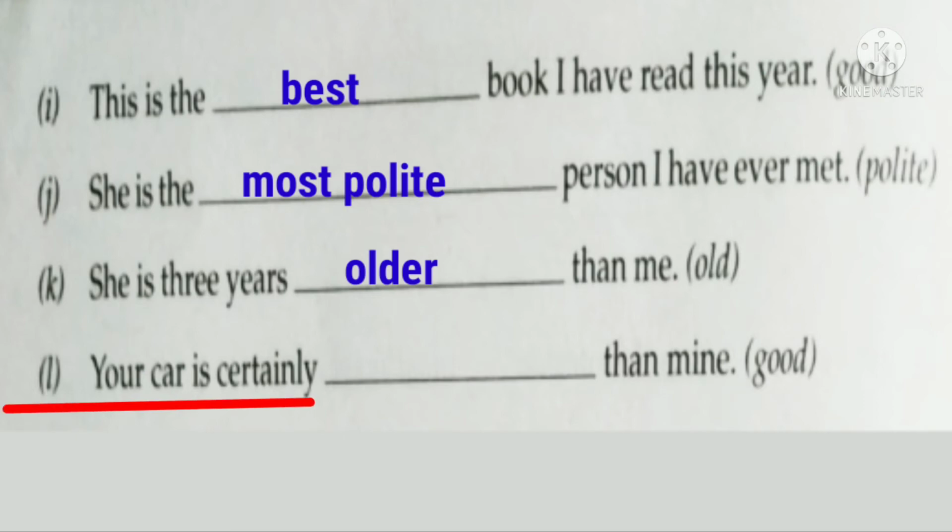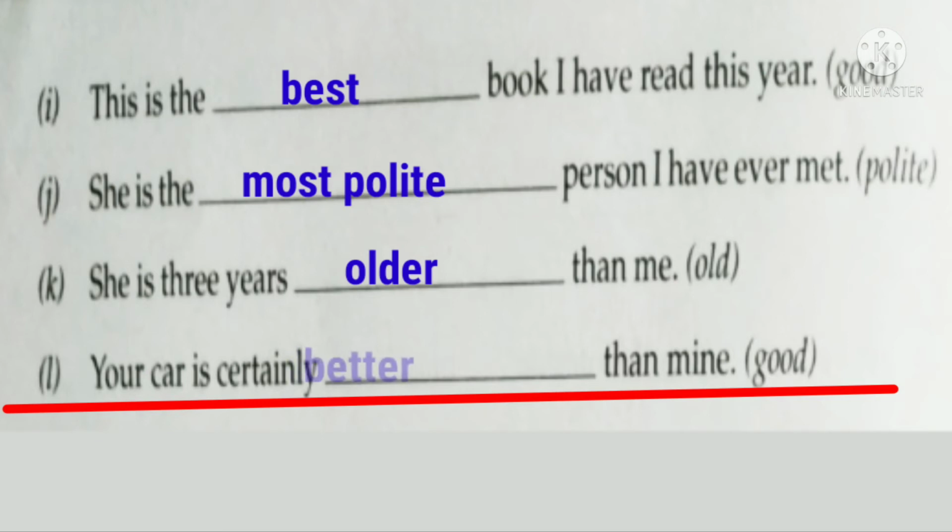Now look at the last sentence. Your car is certainly dash than mine, and the word given in the bracket is good. So which degree of comparison will be used here? Yes, we will use the comparative degree of the adjective good, and the comparative degree of the adjective good is better. Your car is certainly better than mine.